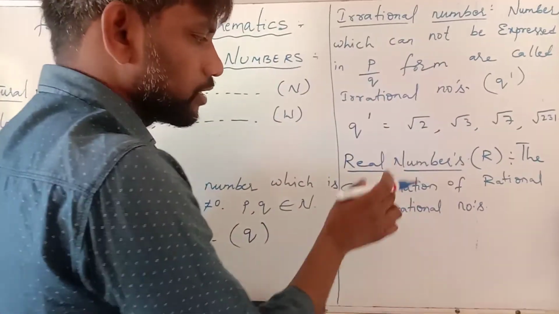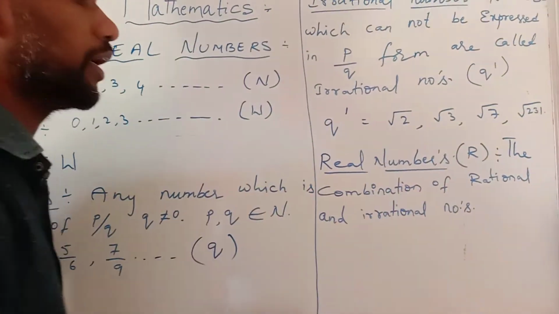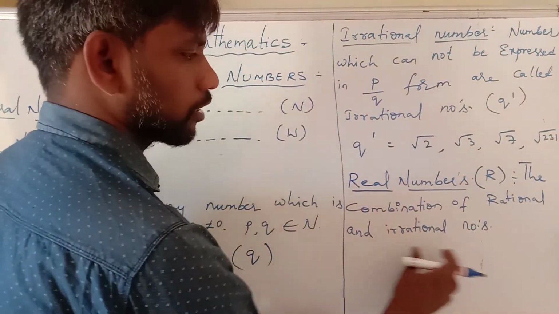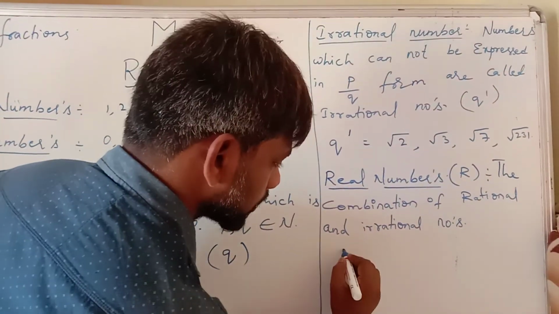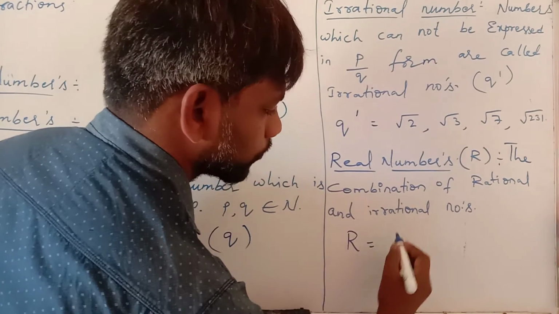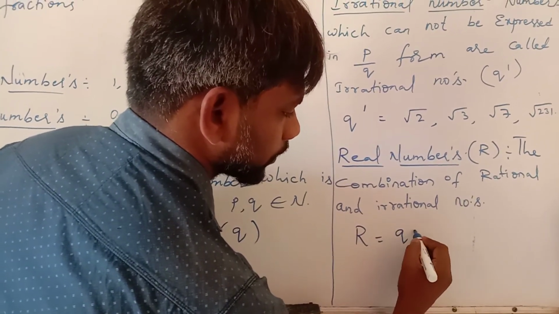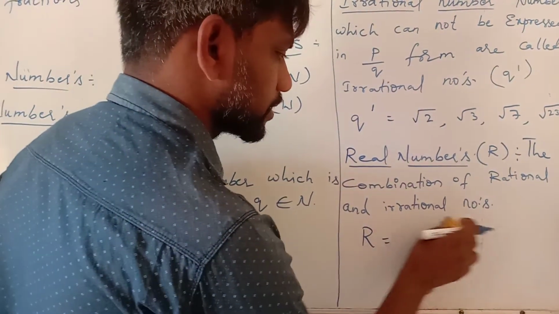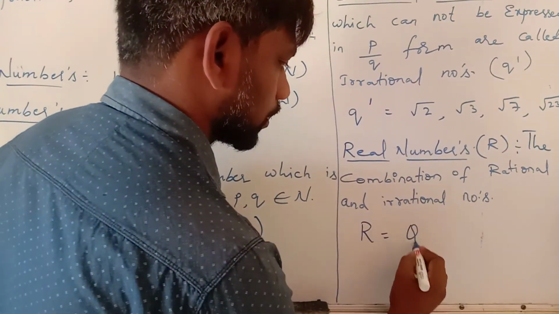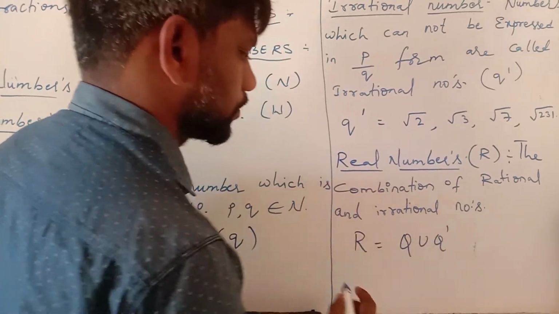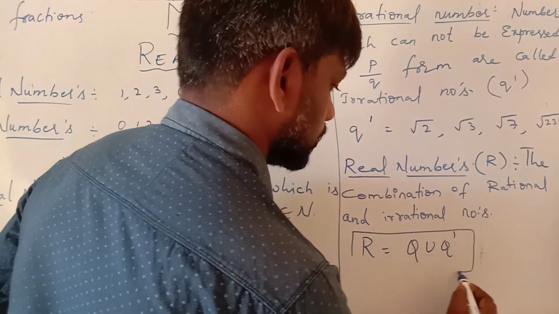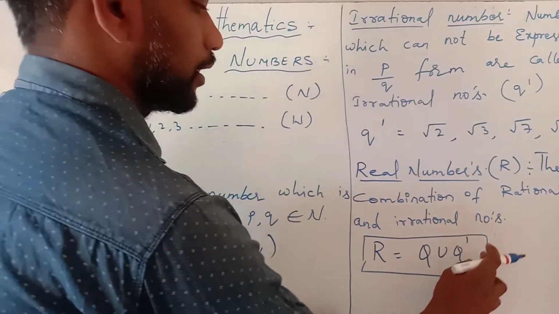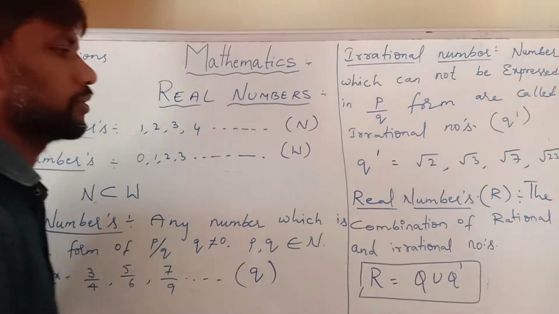Instead of using combination, we can use union also. The union of rational and irrational numbers is called real numbers. That is nothing but R equals Q union Q dash, which is nothing but real numbers.